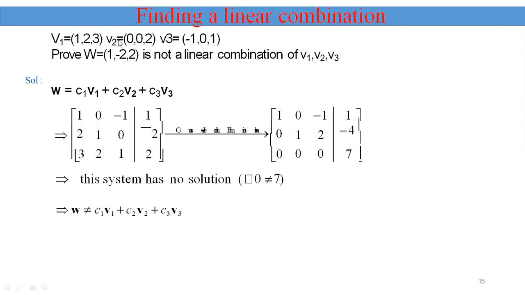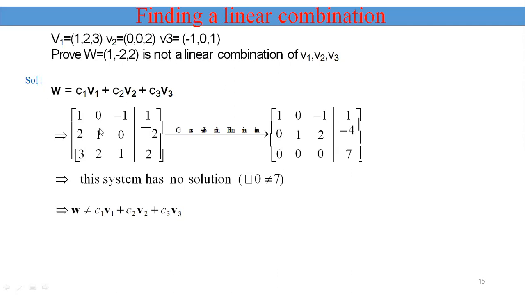How to find the linear combination of vectors? V1 is equal to 1, 2, 3, V2 is equal to 0, 0, 2, V3 is equal to minus 1, 0, 1. Here we take W as 1, minus 2, 2, which is not a linear combination of V1, V2, V3.